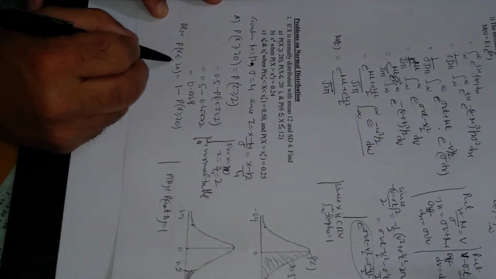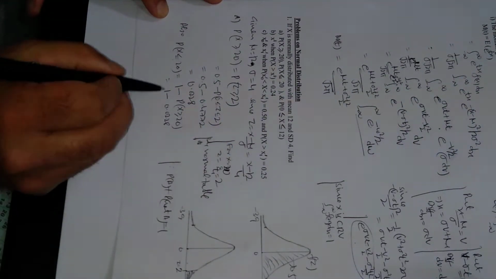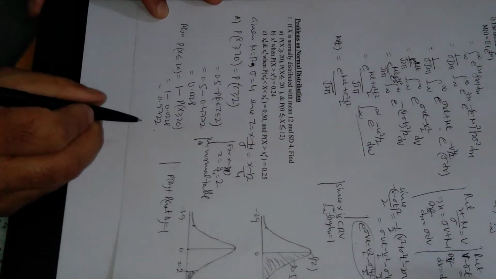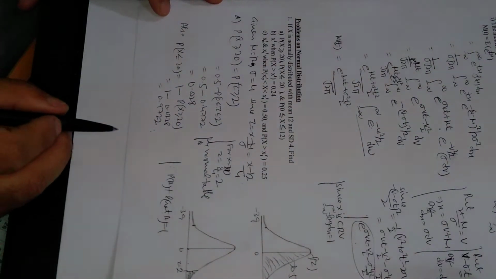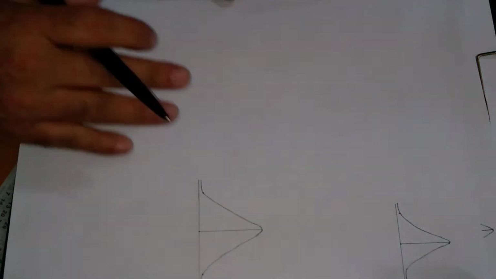So less than or equal to 20 and greater than or equal to 20 are like A and not A. We know this probability is 0.0228, and this will come out to be 0.9772. This is the probability that x is less than or equal to 20. Alright, second, we have to find the value of x dash when this probability is given to be 0.24. Now come to the next.